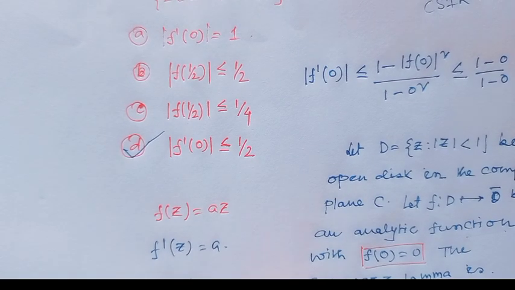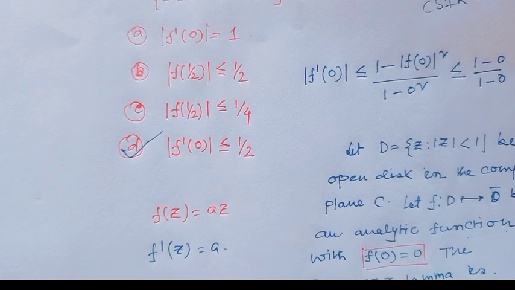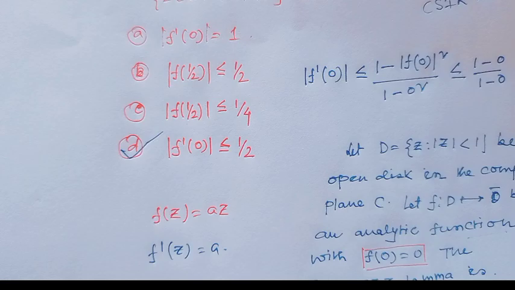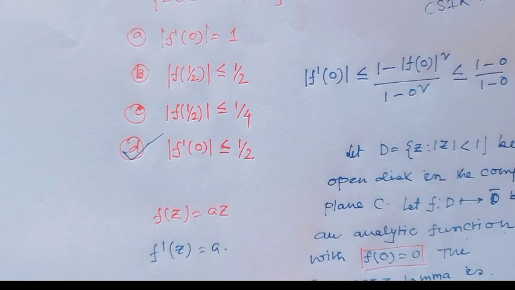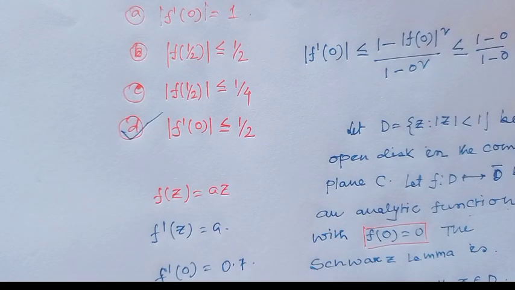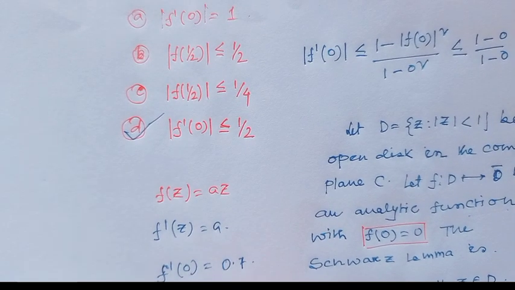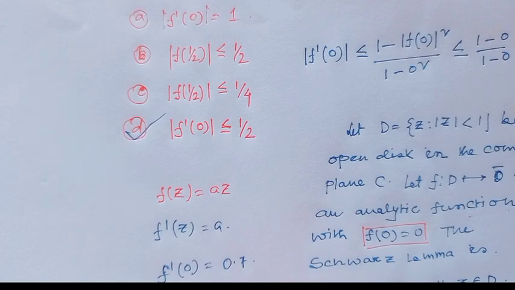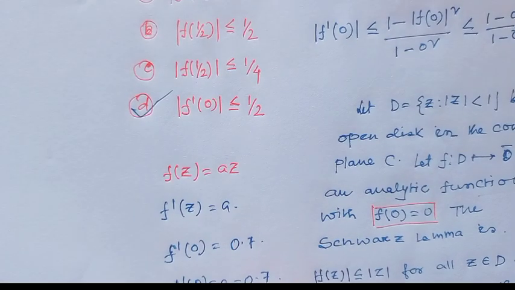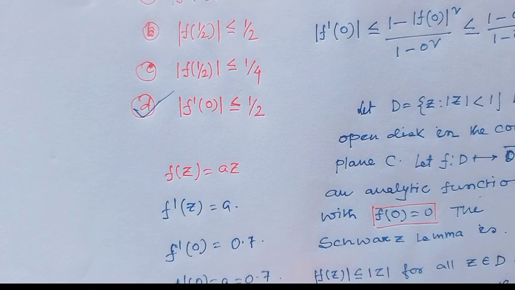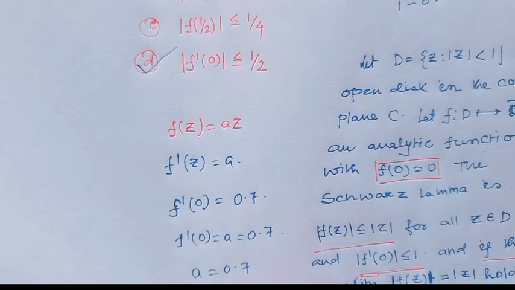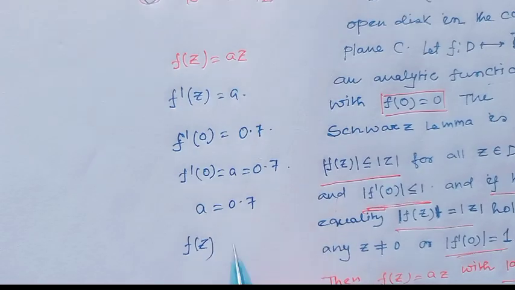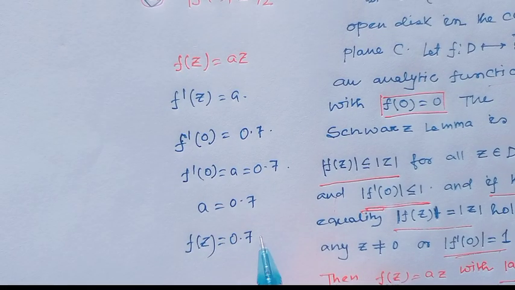Let us assume f'(0) = 0.7. That means f'(0) = a = 0.7. Therefore a = 0.7, therefore f(z) = 0.7a.